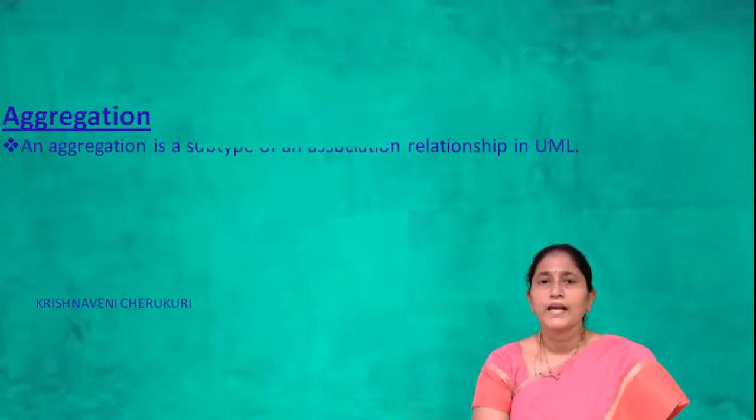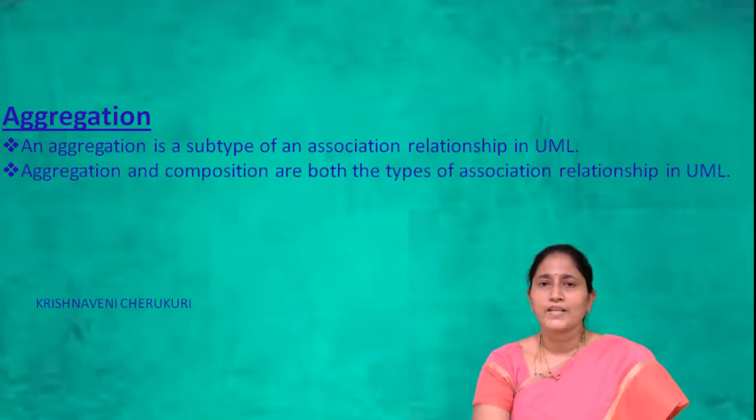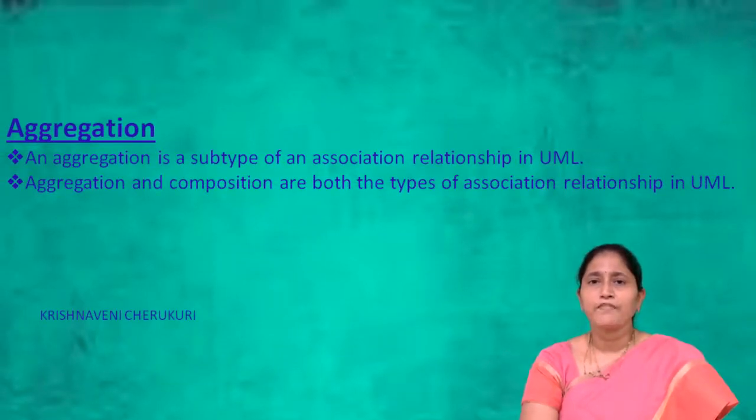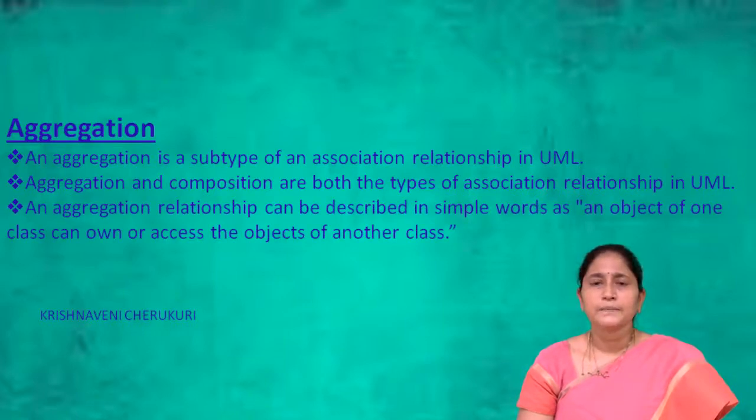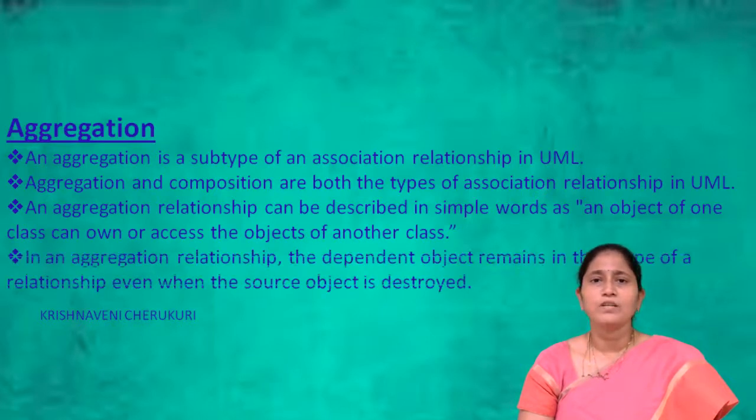Then coming to aggregation. What is aggregation? Aggregation is a subtype of association relationship in UML. Aggregation and composition are both types of association relationship in UML. An aggregation relationship can be described in simple words as an object of one class can own or access the object of another class. In an aggregation relationship, the dependent object remains in the scope of the relationship even when the source object is destroyed.